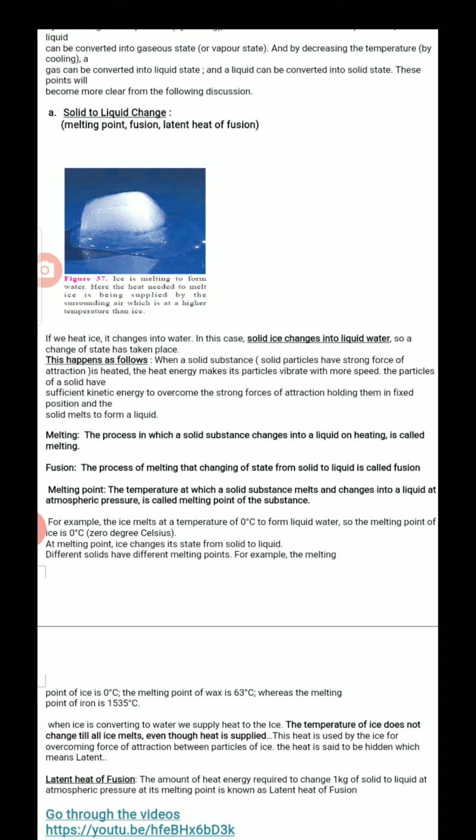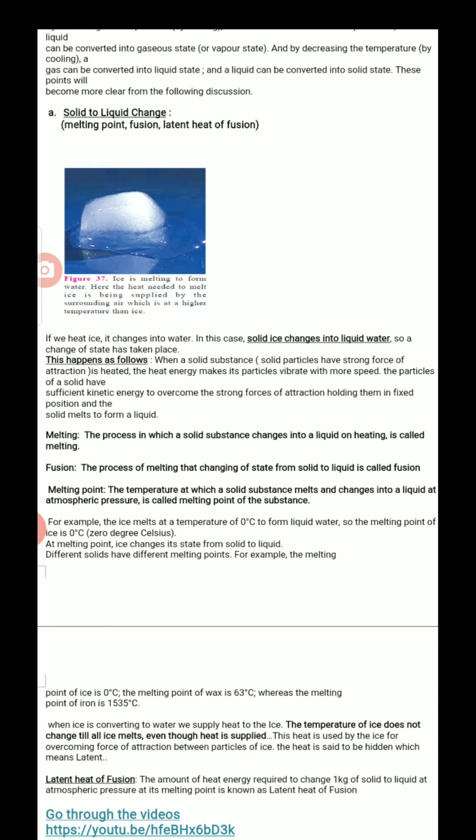So fusion and melting are almost the same, but the melting point is quite different. The melting point is the temperature at which a solid substance changes to liquid at atmospheric pressure. So learn this definition properly. Melting point is the temperature at which a solid converts to liquid state at atmospheric pressure.